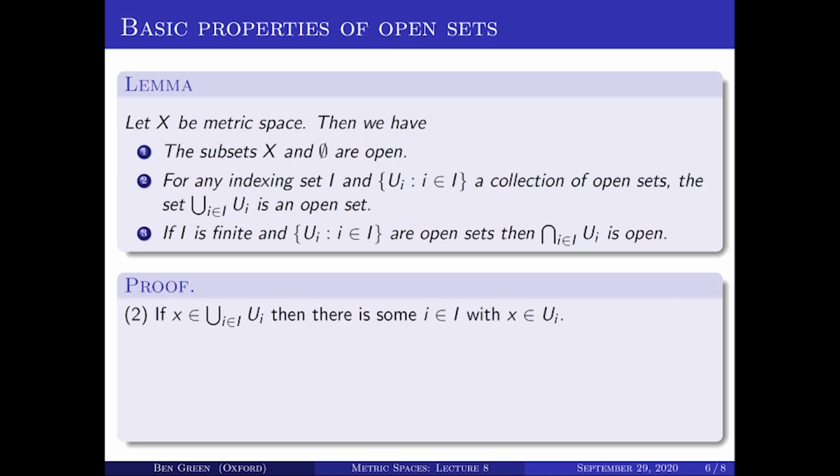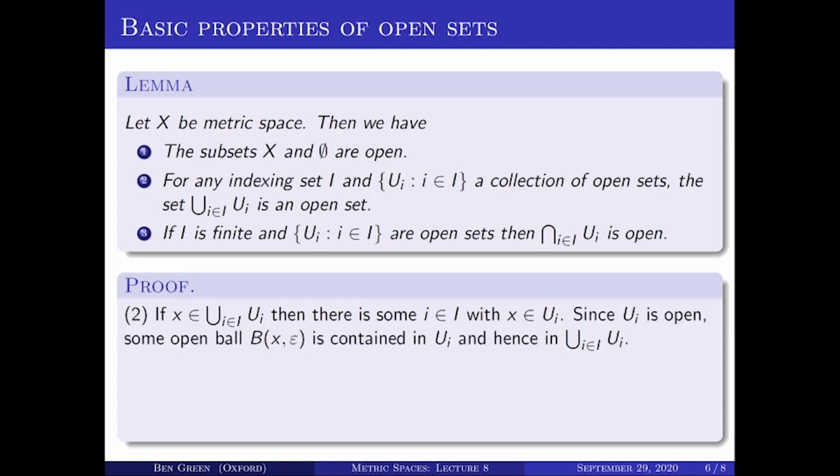So let's prove statement 2. Let's suppose we have a point that's in the union of a whole load of open sets. Well, then in particular, it must be in one of those sets. So let's say x lies in U sub i. Now U sub i is open, and so there must be some open ball, radius epsilon, about x, that's contained in U sub i. But if it's contained in U sub i, then it's certainly contained in the union of all of the U_i's. And so we've found a little ball about x that's contained in the union of the U_i's. And that's precisely what it means for that union set to be open.